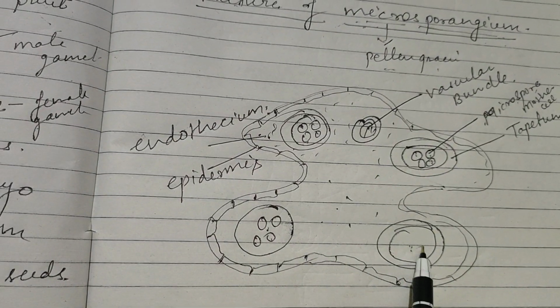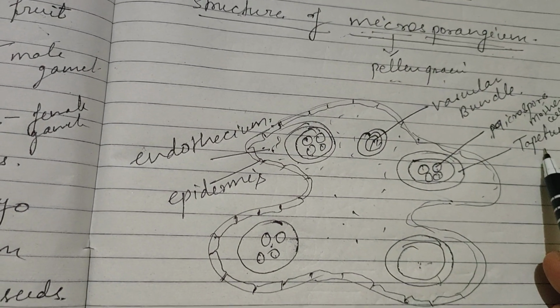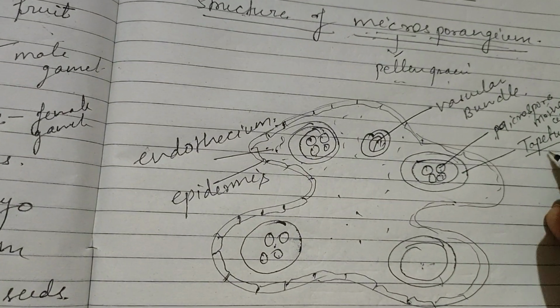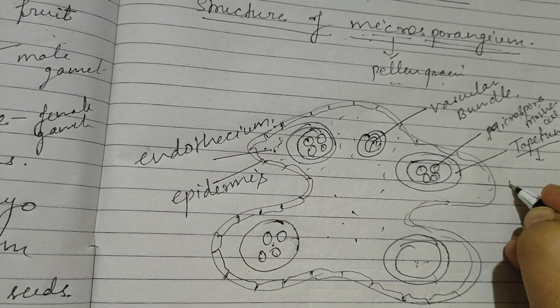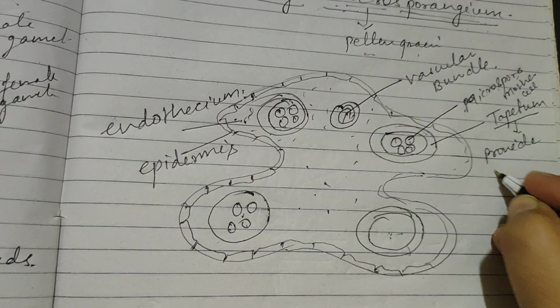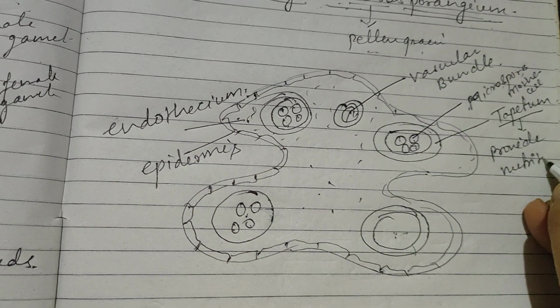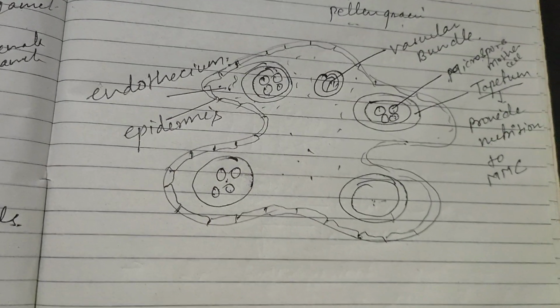There are 4 sacs, that is pollen sacs. In the pollen sac, the inner layer is the tapetum, and the very important role of the tapetum is that it provides nutrition to the microspore mother cell. Okay.